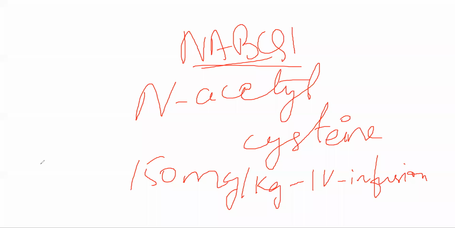N-acetylcysteine also partly replenishes your glutathione reserves, so it is helpful in metabolizing whatever amount of paracetamol is present inside your body as well. Okay. It also prevents binding of toxic metabolites to cellular constituents. So the chance of hepatic necrosis occurring, that also decreases. Okay. NABQI is dangerous because this fellow will bind to hepatic proteins and it will cause necrosis. If you're able to give something like N-acetylcysteine, it will stop that binding temporarily. Okay. Then we have